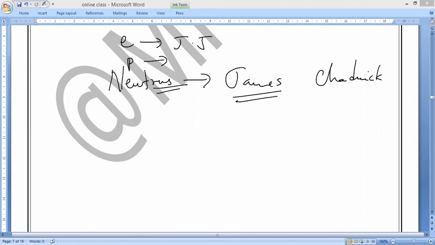It is made up of smaller particles called electrons and protons. That is right. The formation of cathode rays and anode rays.